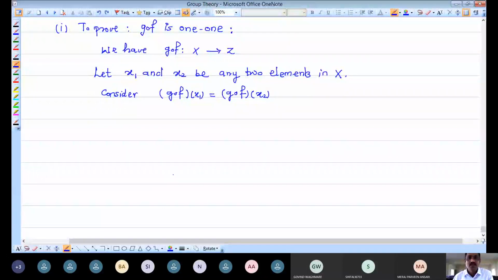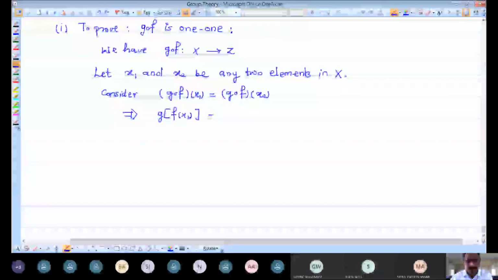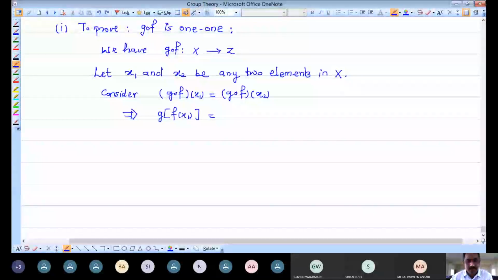This implies, using the definition of composition, you can write this as g of f of x1 is the same as g of f of x2. By the definition of composition of mappings, we have applied firstly f and then later g. So we have this.